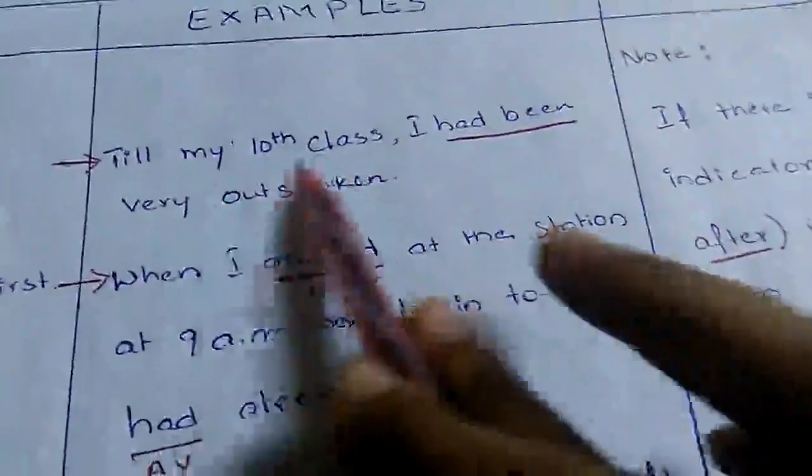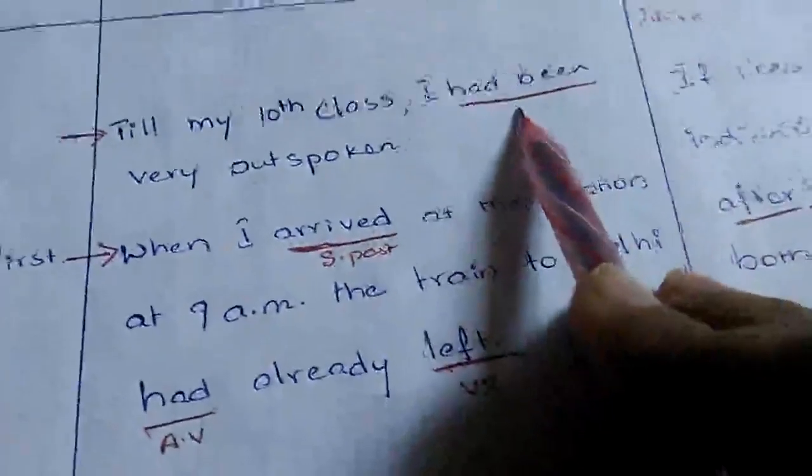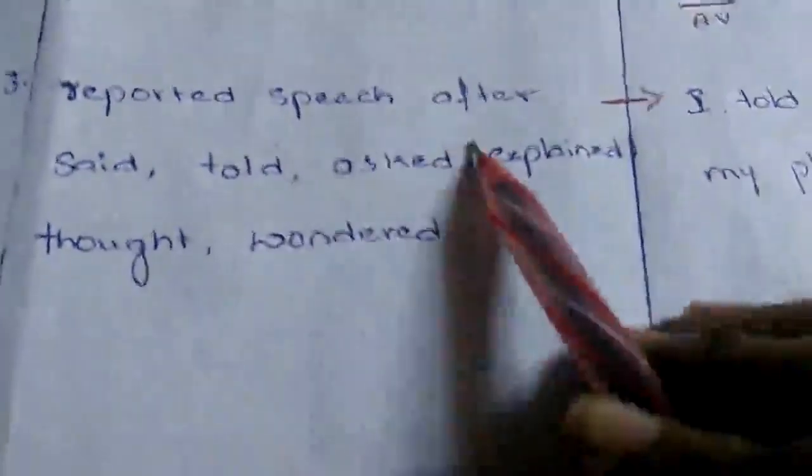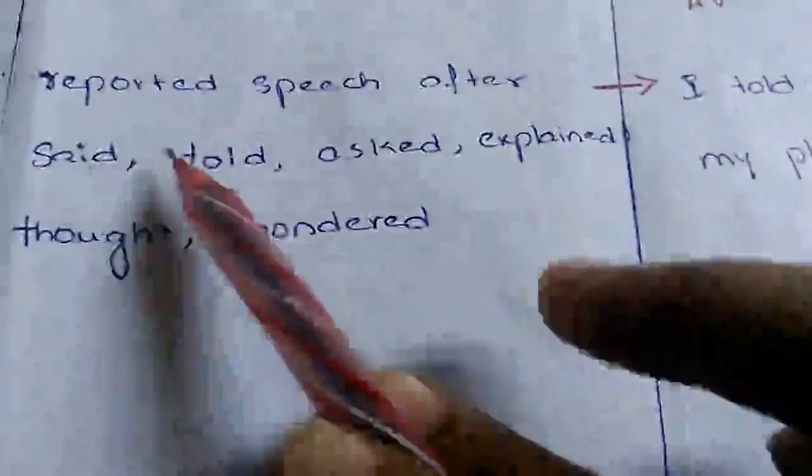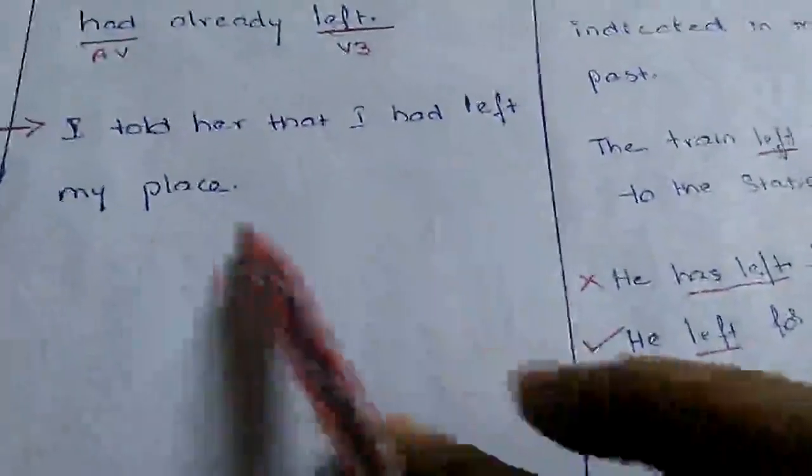Till my 10th class, I had been very outspoken. We are referring to something in the past, and in that past, we are referring to something past again. When you are referring to two past actions, to know which action happened first, we use past perfect tense. And the other one is in reported speech, after reporting verbs like said, told, asked, explained, thought, wondered, we use past perfect tense.